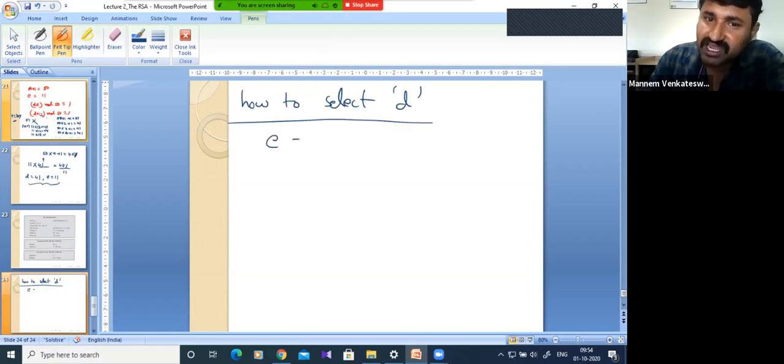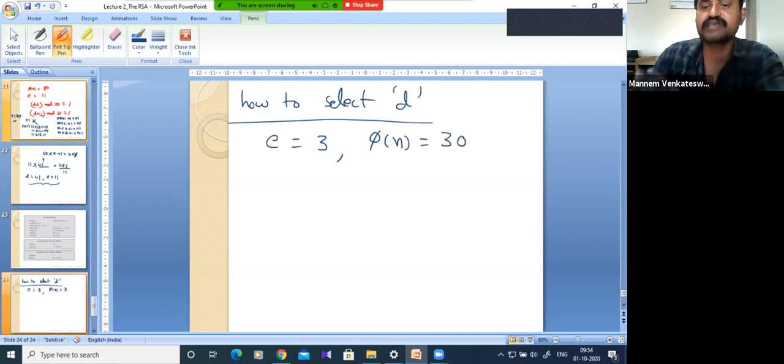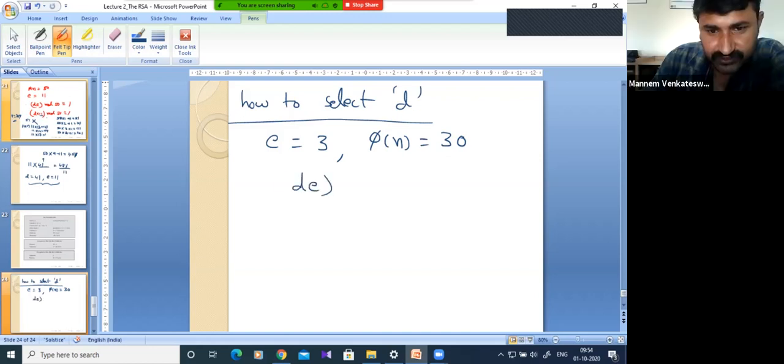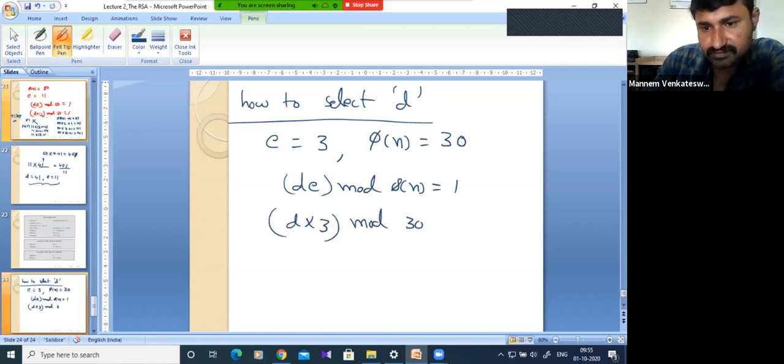Suppose we have already selected E as 3. Pi of n is equal to, suppose, 30, for example. We can get pi of n based on the P and Q values. Up to now, is it clear to all of you? The condition is D into E modulo pi of n is equal to 1. So that means D into 3 modulo 30.